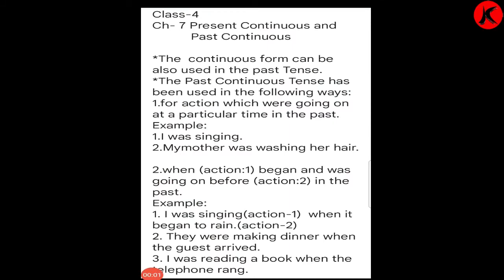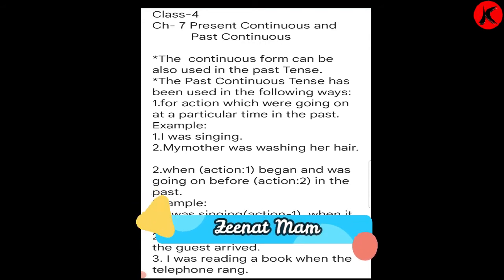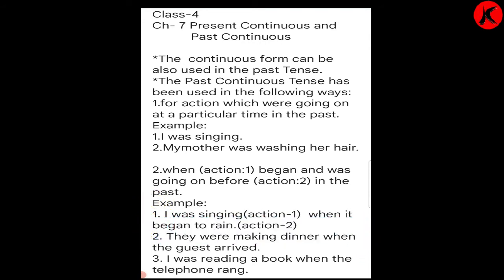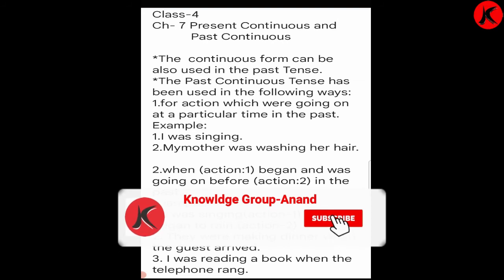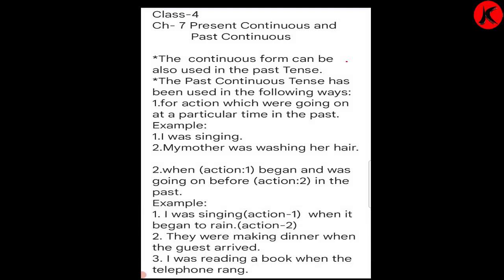Good morning, children. We had learned in grammar chapter number 7 present continuous and past continuous. What is present continuous tense? Today we are going to learn about the past continuous. What is past continuous? The continuous form can also be used in the past tense.